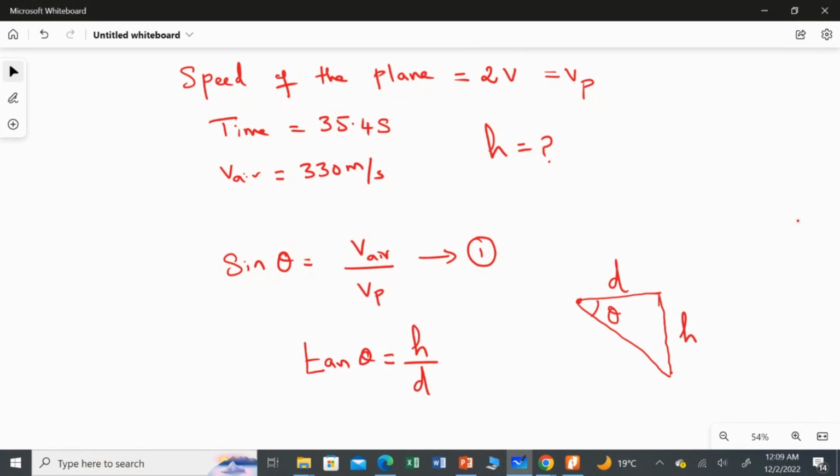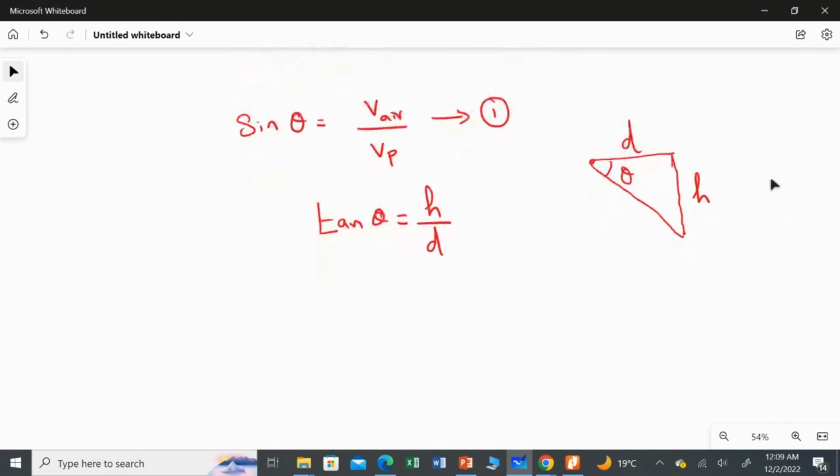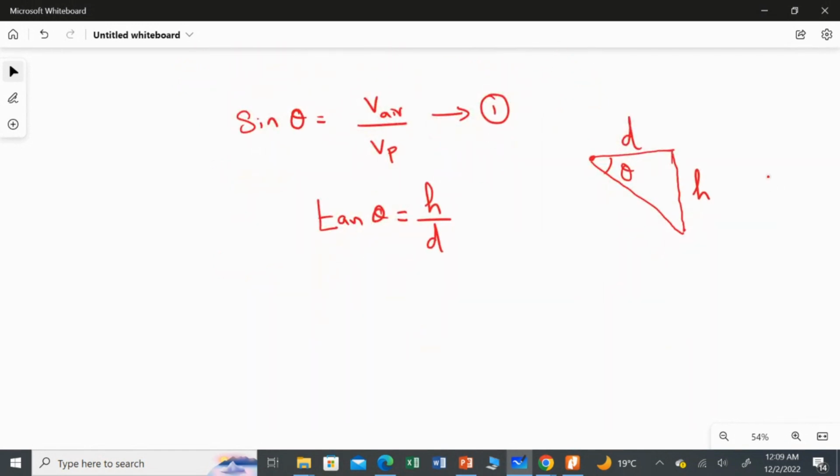Now I'm going to write this in terms of height. Therefore, h equals d times tan theta. Here d is the distance the plane covers while moving overhead. If this is the angle, then this is our h and this is d, and by applying the trigonometric rule, tan theta is opposite side over adjacent side.